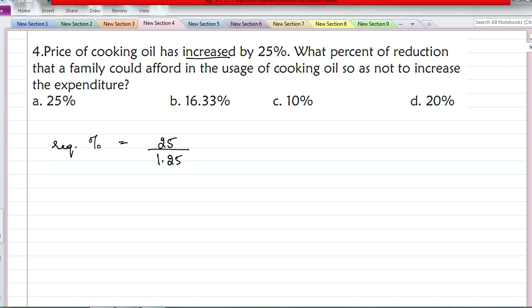Here again I don't want this decimal, so I'll remove the decimal. There are 2 digits after the decimal point, meaning I have to multiply by 100 in the denominator as well as in the numerator. So 25 5s are 125 and this is 20. So your answer is 20%. It means since the cooking oil price has increased by 25%, the family has to reduce the consumption by 20% to keep the budget same.